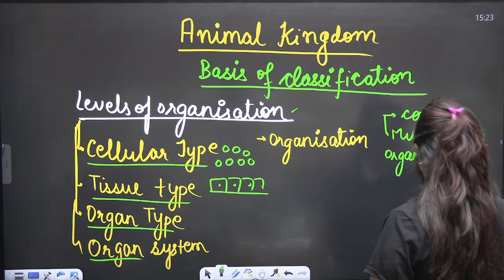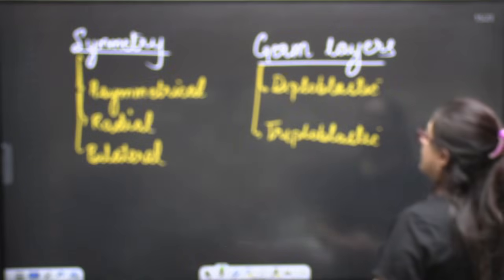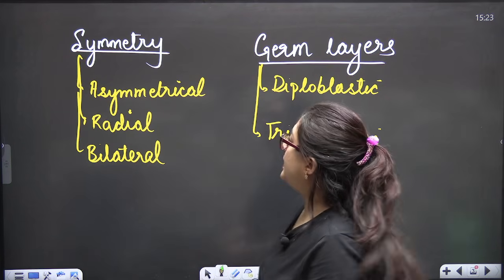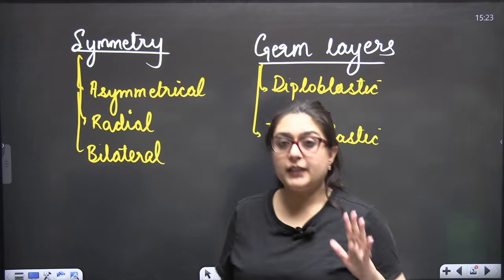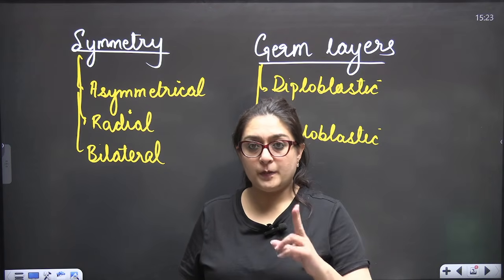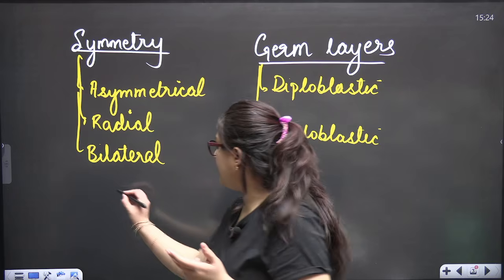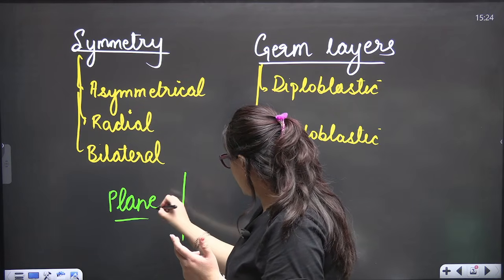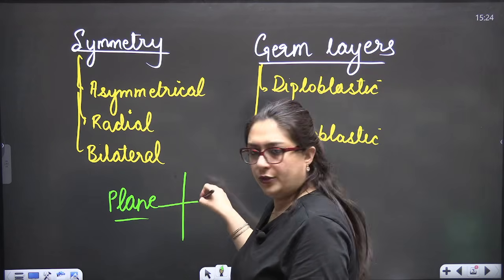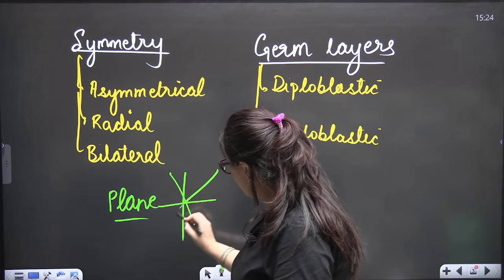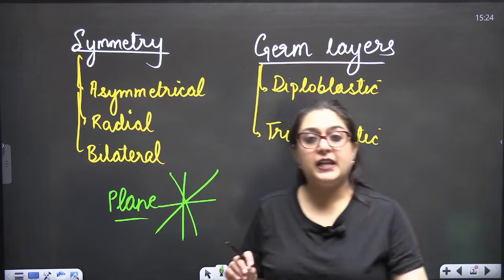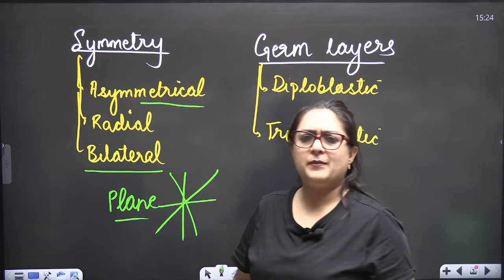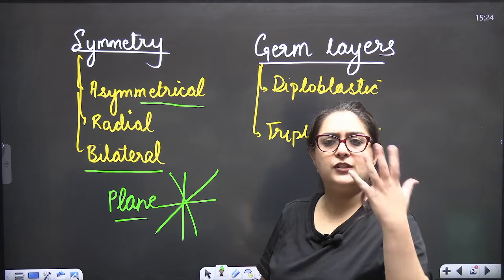Okay, done. Now what else? Basis of classification. First, level of organization. Then there is symmetry, meaning when you are cutting the organism, it should be divided into two halves. Now what will be the plane of cutting? That is very important. Whether this plane or this plane, meaning it is vertical, horizontal or lateral. The organism should be divided equally into two halves. That is called bilateral symmetry. If we are dividing the organism and it is not dividing into equal halves, there is no sense of symmetry.